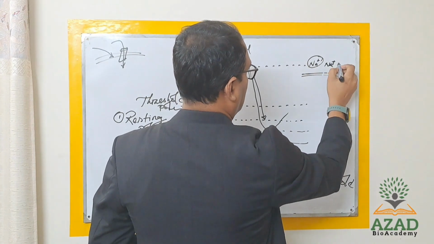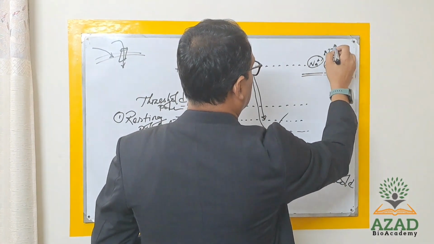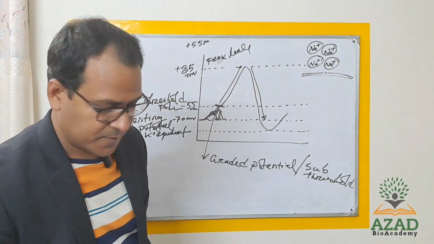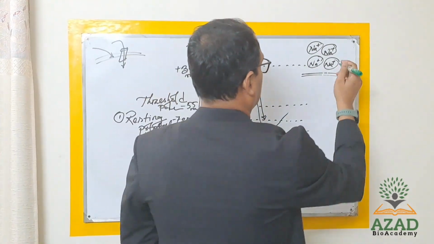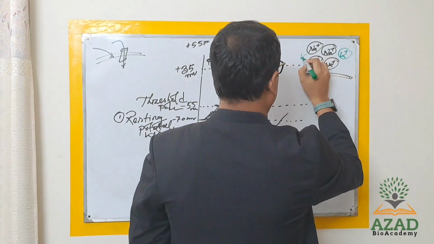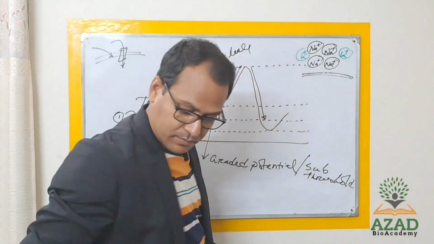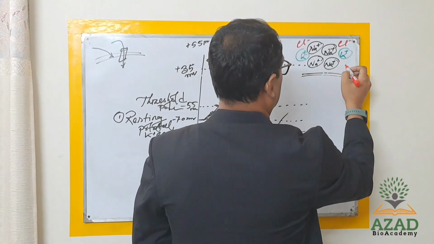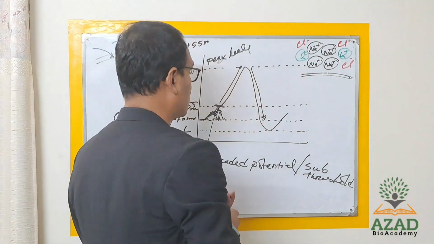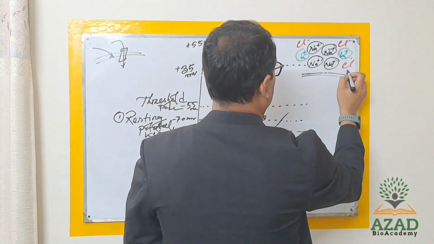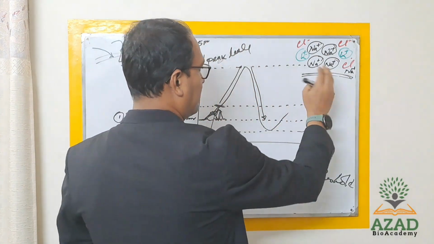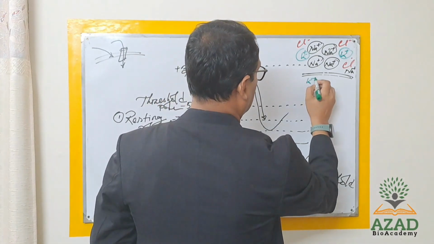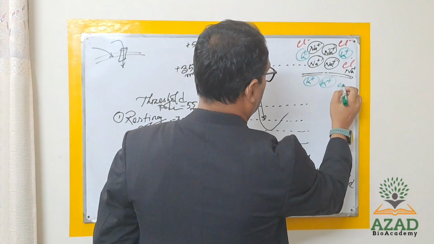That means outside of the cell sodium is very rich, and there is some potassium and some chloride ions as well. Inside the cell, potassium is very rich.